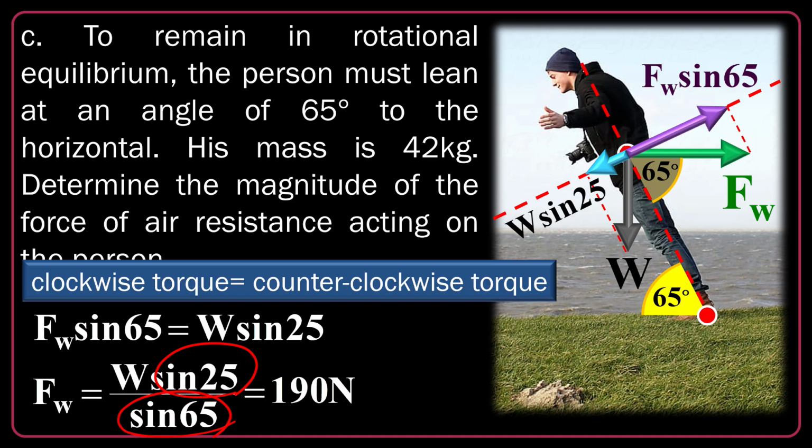So you see that taking the center of rotation plays a very important and crucial role in solving the problem. I can exclude the unwanted forces acting on that point by taking the best selection. Of course, if you need to find another force like the normal force or whatever, you should take the center of rotation at another point. If you select that point, you will lose the n. That's exactly the exam trick. You always can use it.